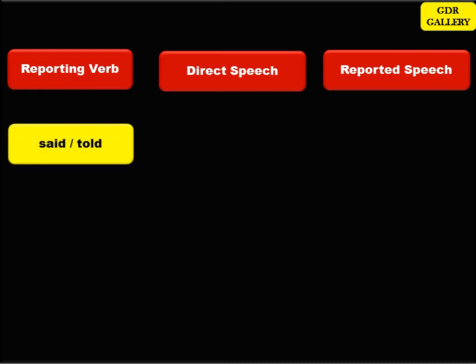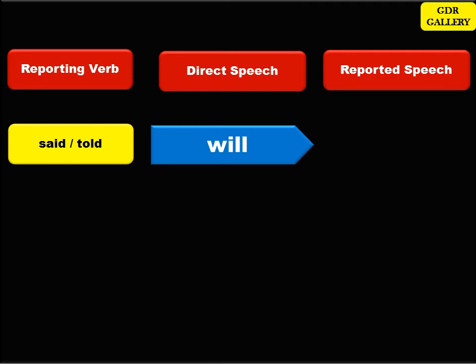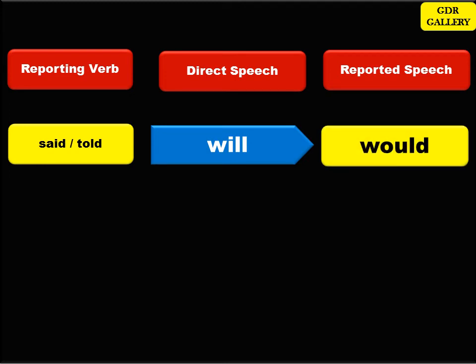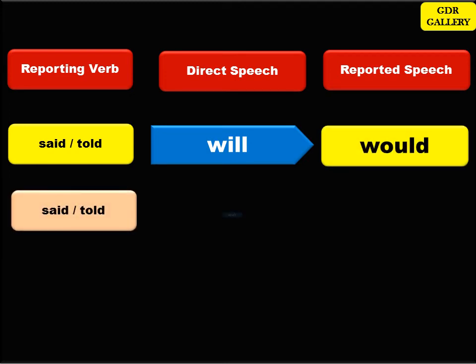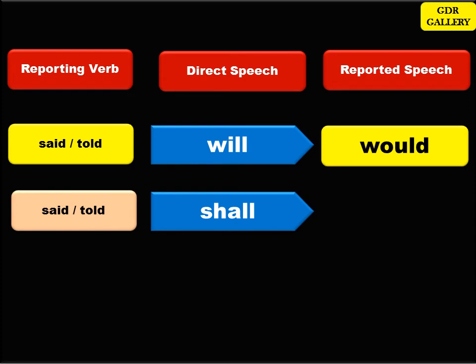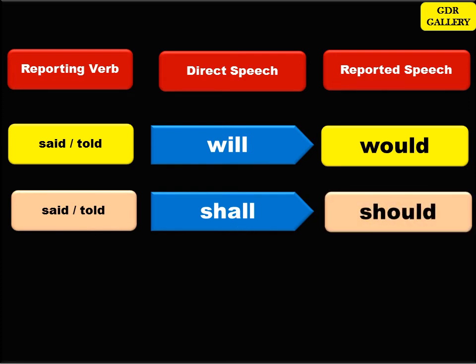Here you have the reporting verb said or told. And if in the quoted speech modal will is used, then this will has to be changed to would. Now let's see the next modal. Shall. Shall has to be changed to should when you are changing from direct speech to reported speech.